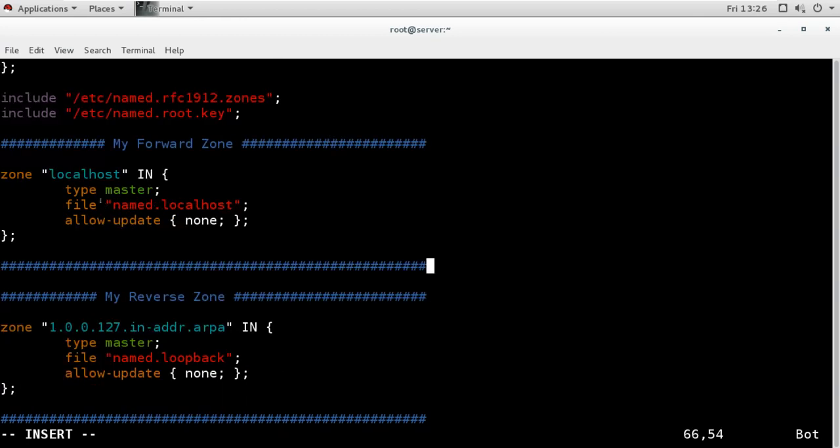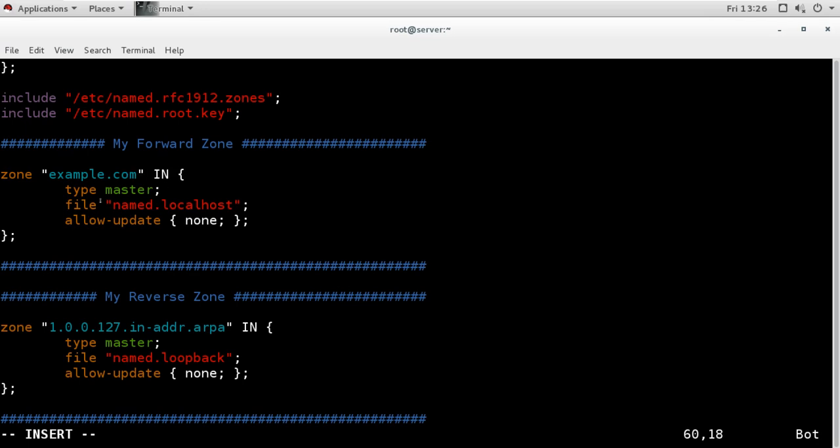So I have added a comment here for the forward zone and reverse zone. Now this will be my forward zone. My domain name is example.com, so here I will add the domain name for the forward zone configuration: example.com.